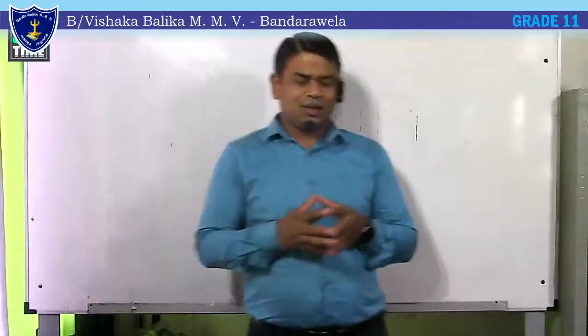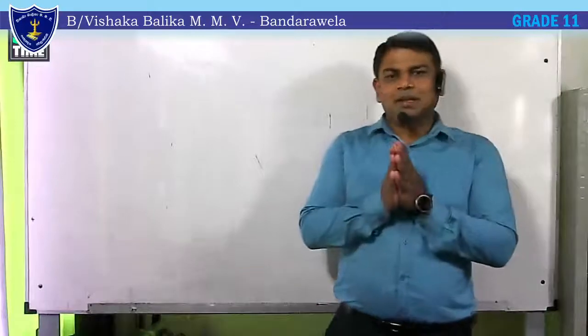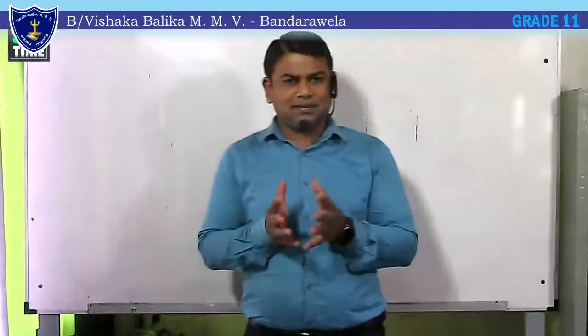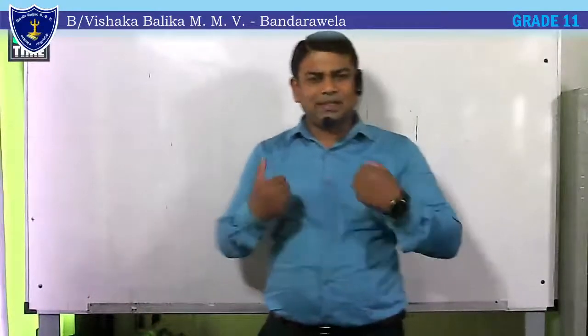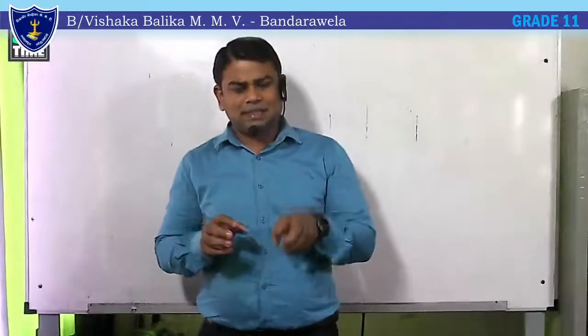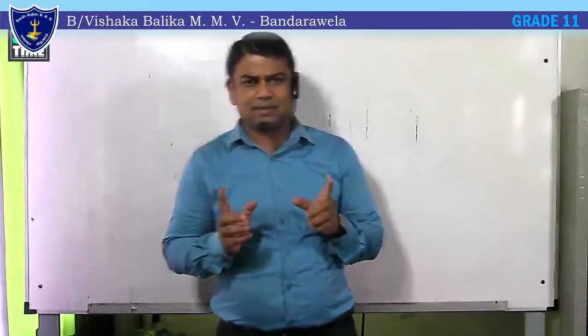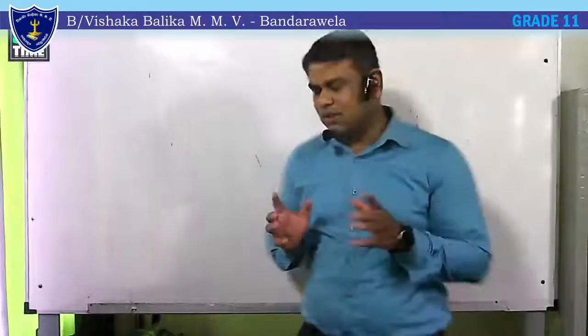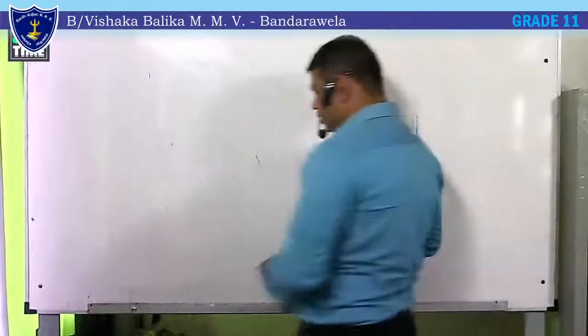Right, let's take on the lesson. This is about the systems, I mean, the body systems. Body systems are seen in multicellular organisms, right? We are multicellular organisms.